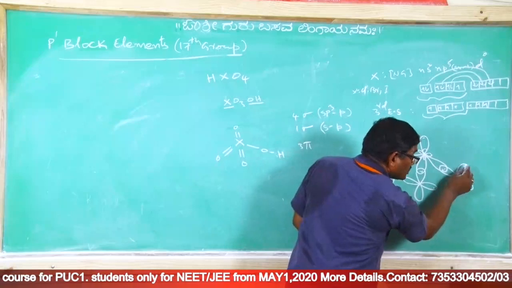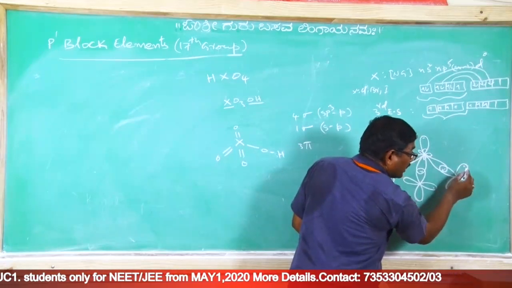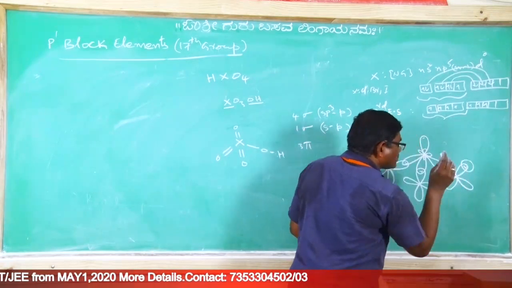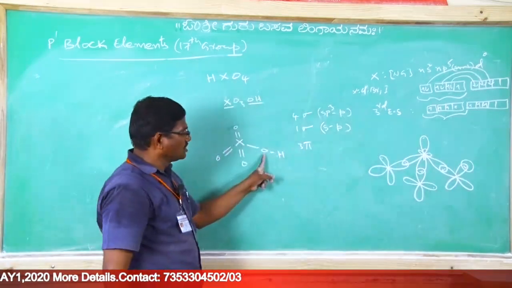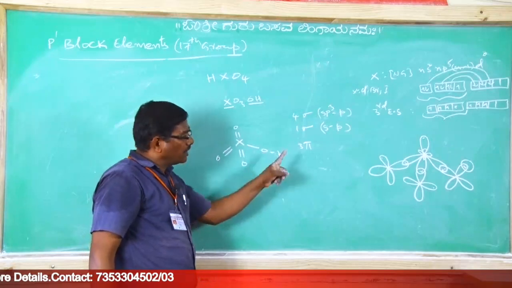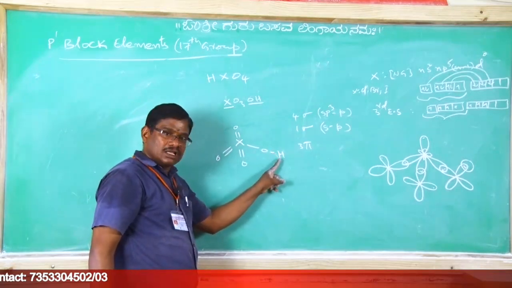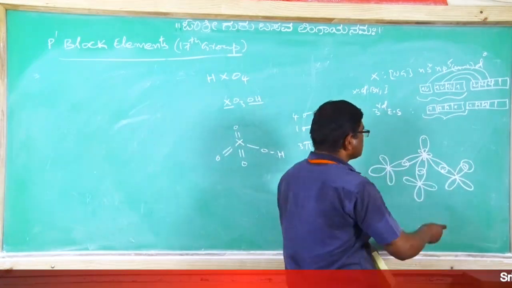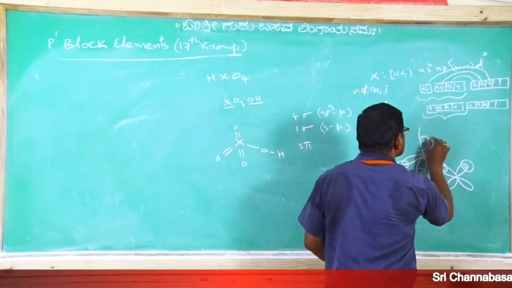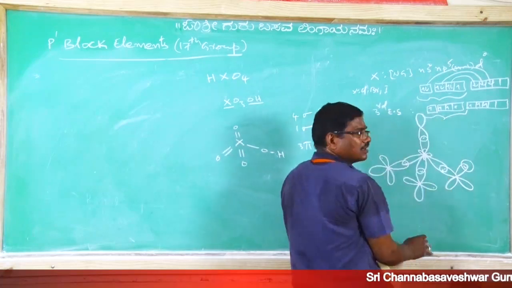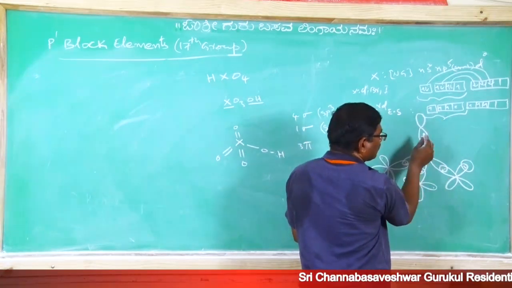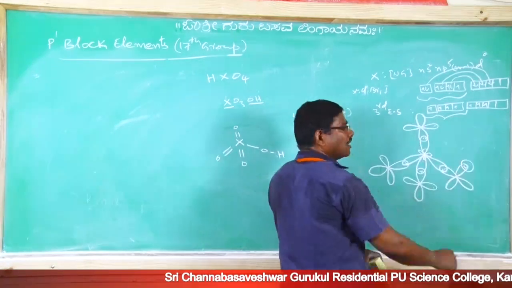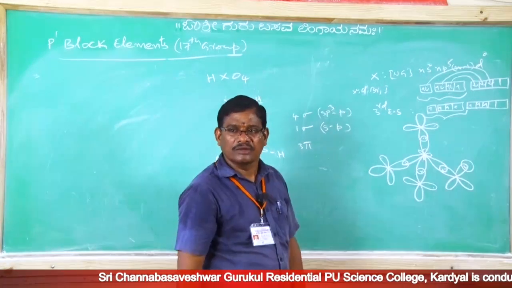Here one more oxygen's unpaired electron is linearly overlapped with the hydrogen s orbital. Here this oxygen, one more unpaired electron containing pz orbital, linearly overlaps the s orbital having an unpaired electron. Similarly here also oxygen py with unpaired electron linearly overlaps.